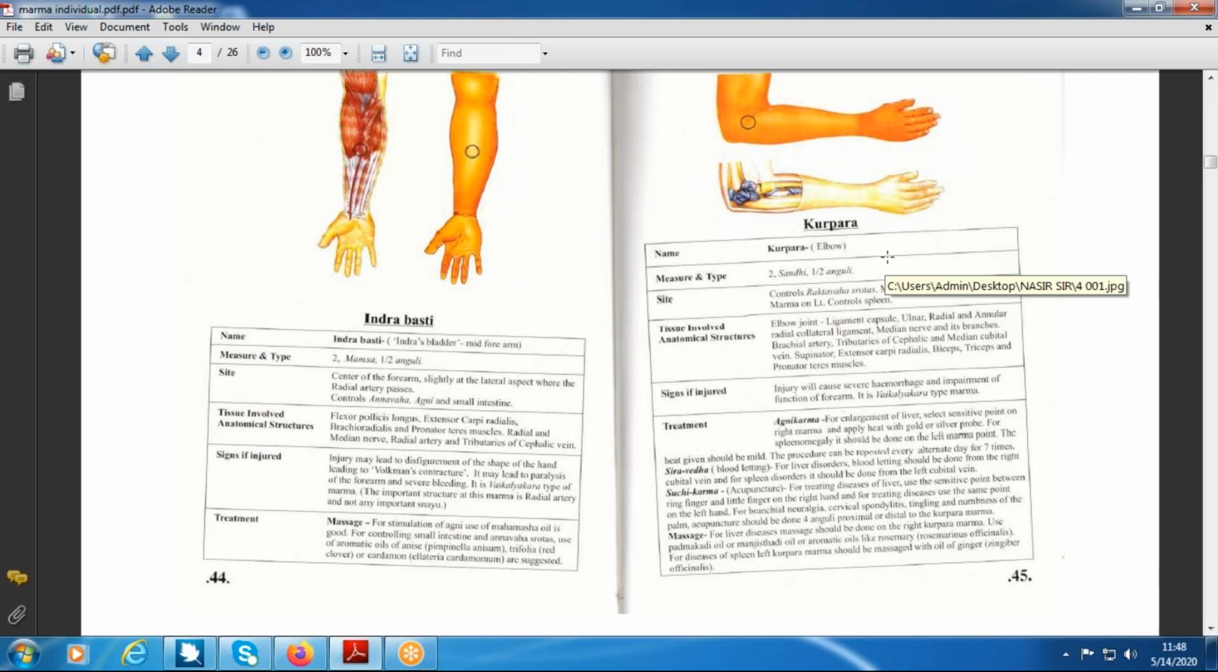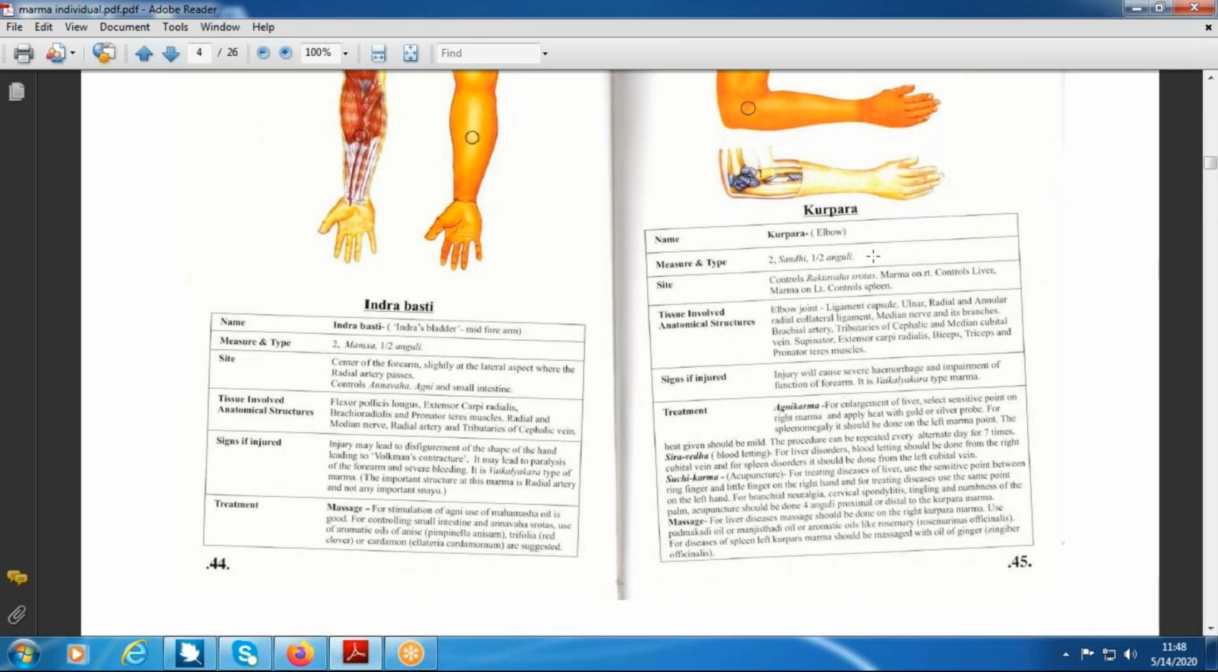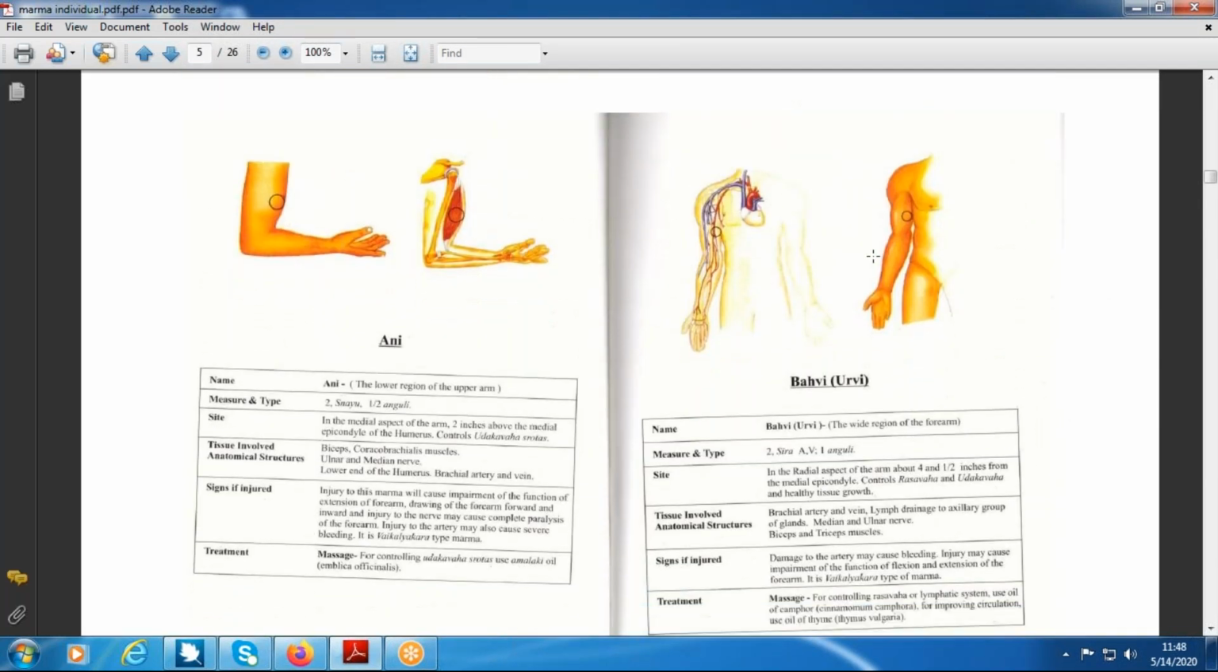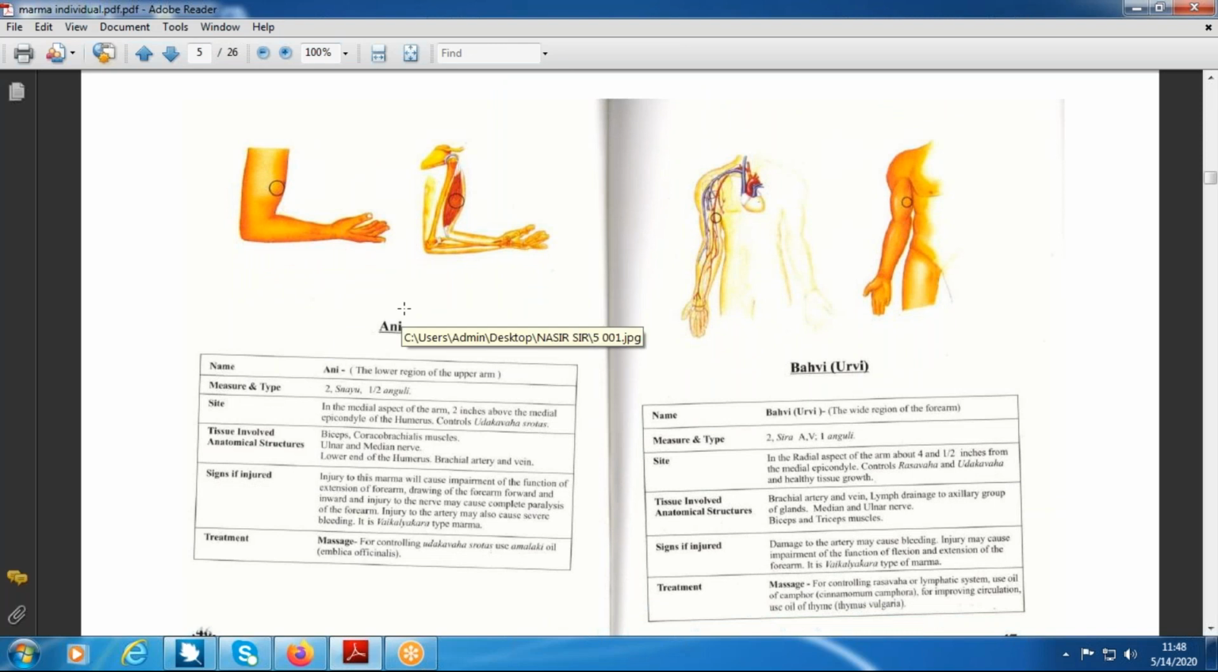Okay, next, which Marma is here on this side? Purpara. Purpara is in the upper limb; in the lower limb, it is Janu. Then comes Ani Marma. It is three fingers above the elbow joint and three fingers above the knee joint.